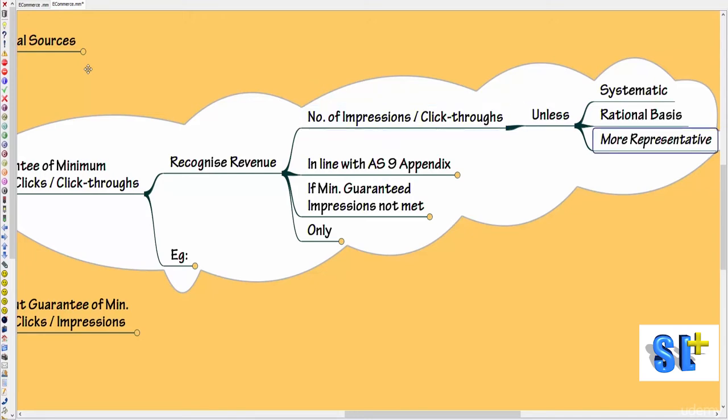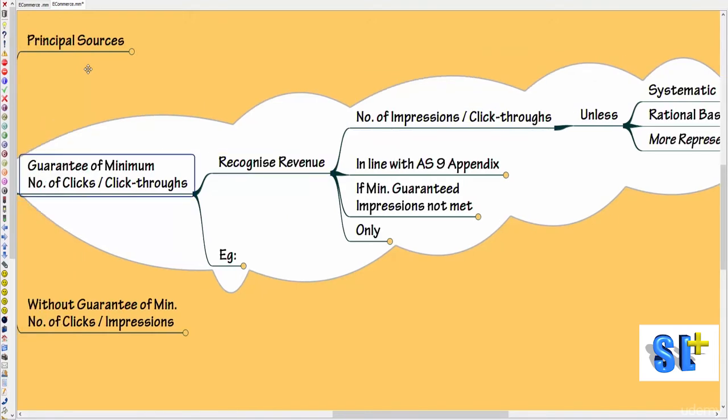But if some other systematic or rational basis is available and is more representative than the number of impressions or click-throughs, then we can go with that basis. Going by the number of impressions or click-throughs is the best method when you have a guarantee of a minimum number of clicks or click-throughs.